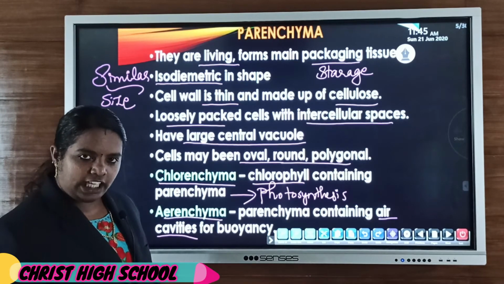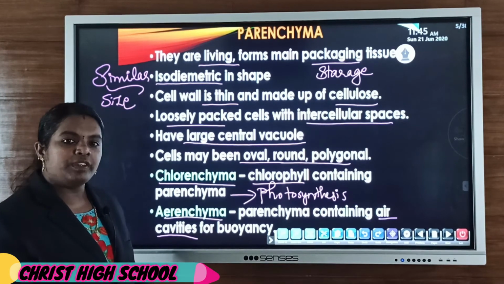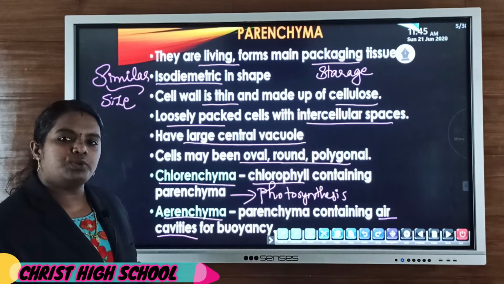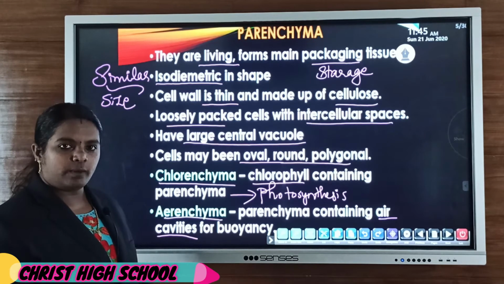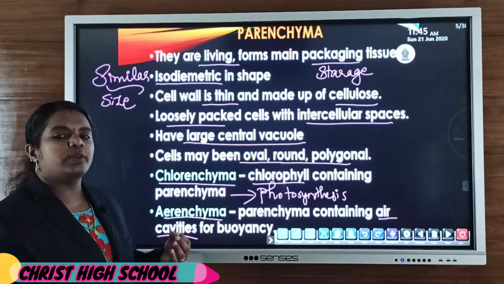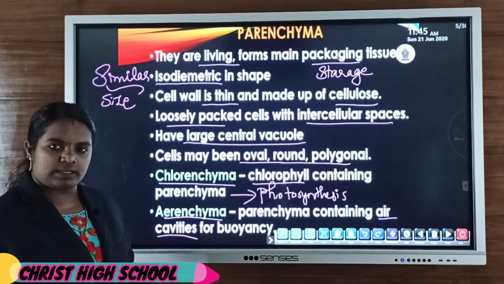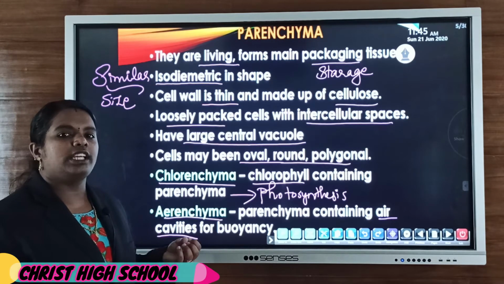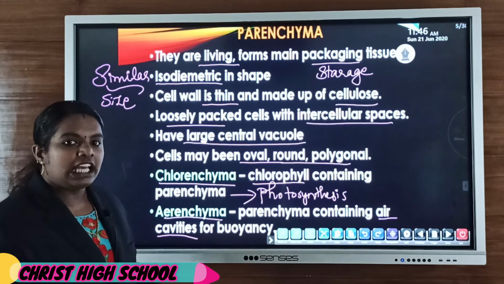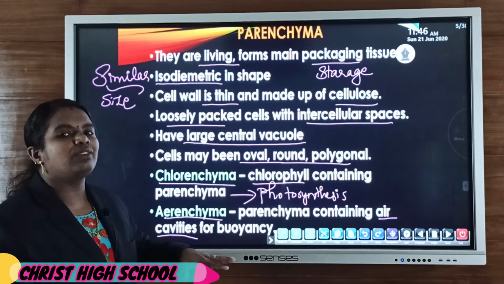as an aerenchyma cell, and the main function is that they provide buoyancy to aquatic plants. Aquatic plants or water plants have to float over the water.